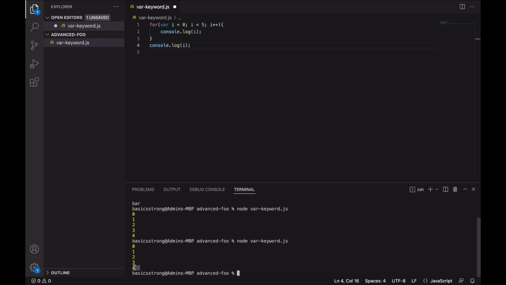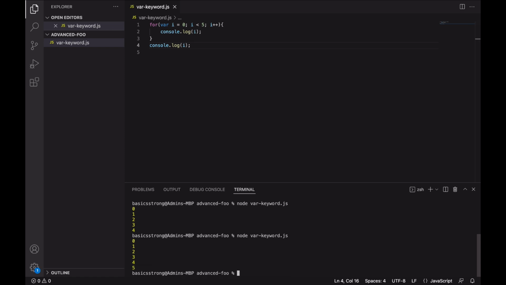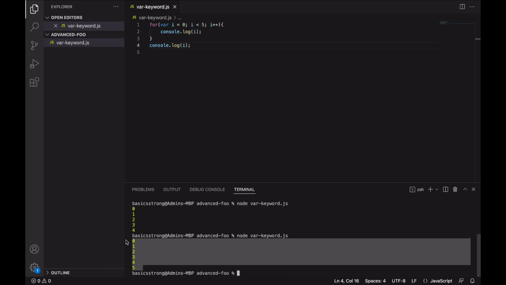Uh-oh, I haven't saved the program yet. Okay. Now let me run this again. So see, it is able to access this i even outside of the for loop. We can see the last value when the for loop got terminated was 5. So it was able to access the value of i.